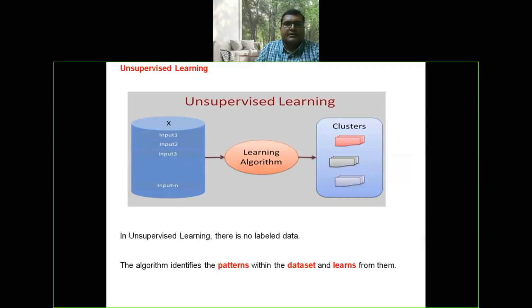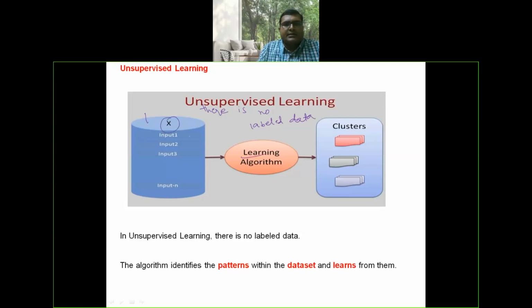Unsupervised learning. Here in unsupervised learning, there is no labeled data. This particular machine learning model is trained with unlabeled data.